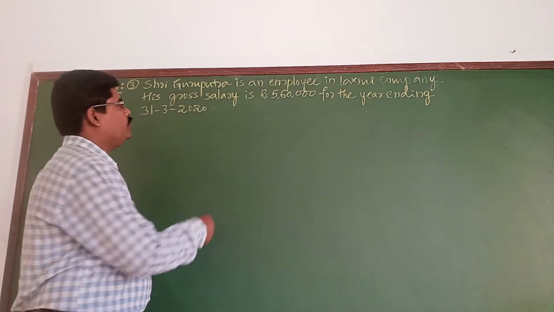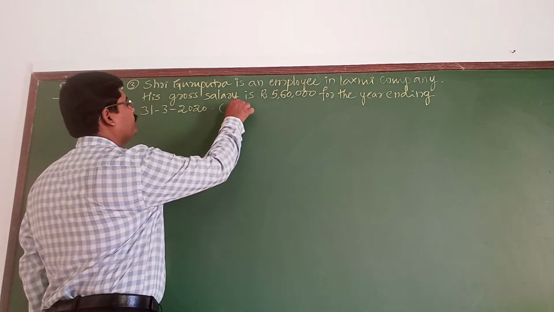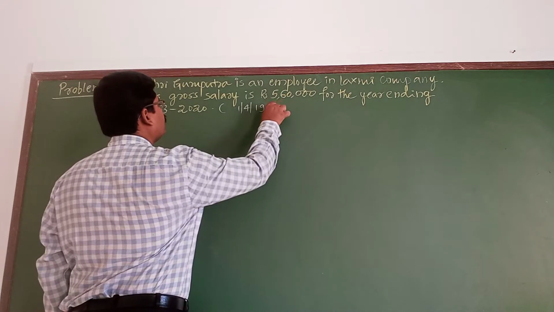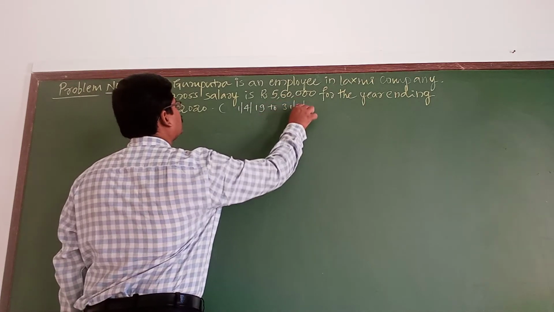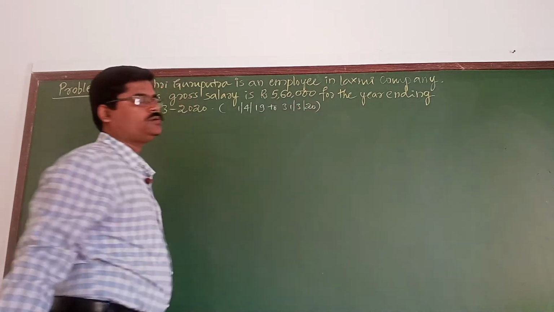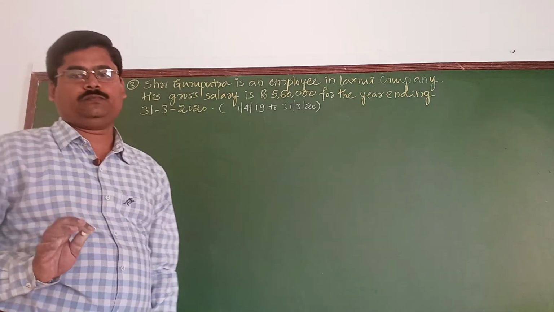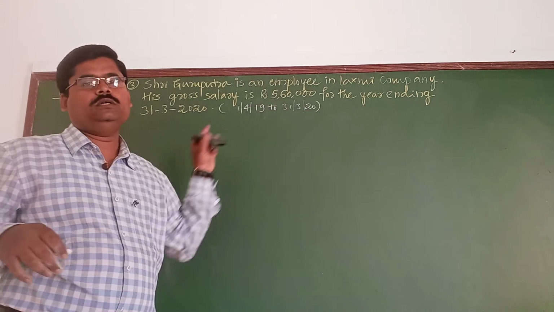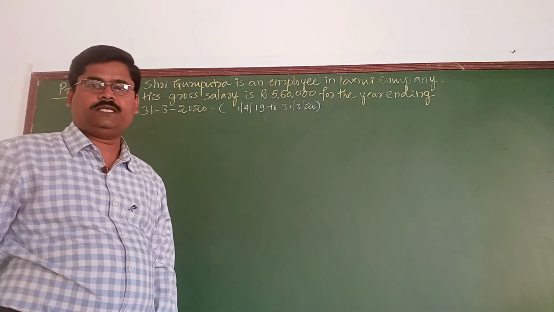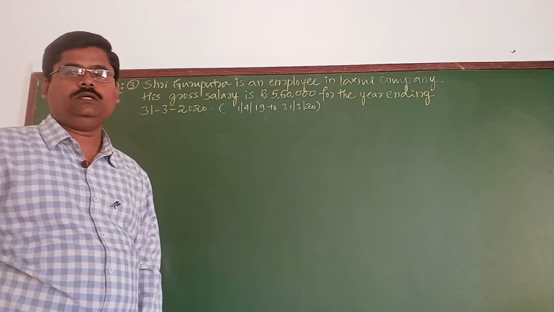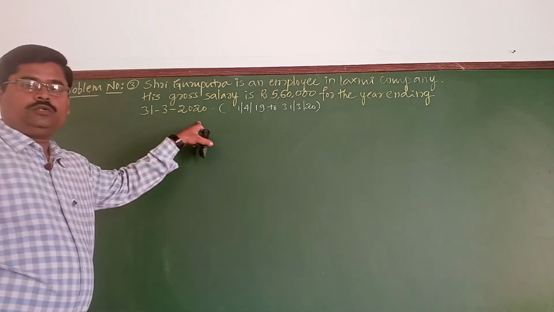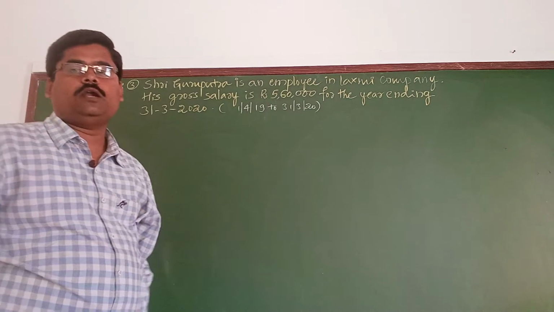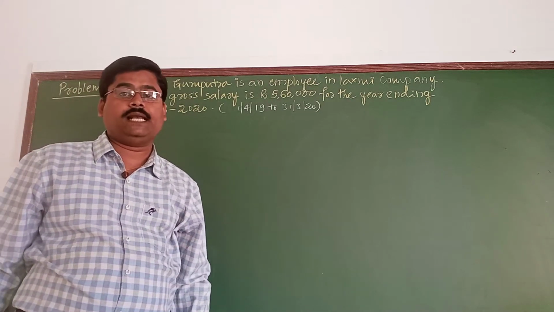Whatever the earnings made between 1st April 2019 to 31st March 2020, all those sources of income have to be considered. That is why he has earned around 5,60,000 during the previous year ending 31st March 2020.